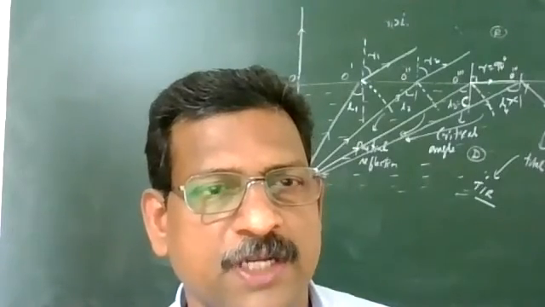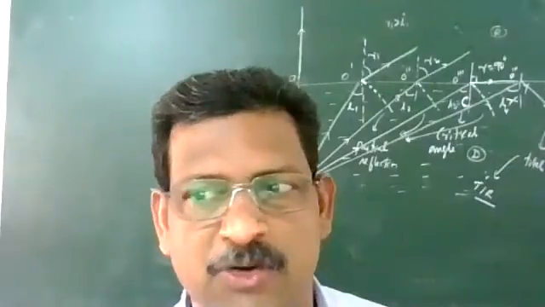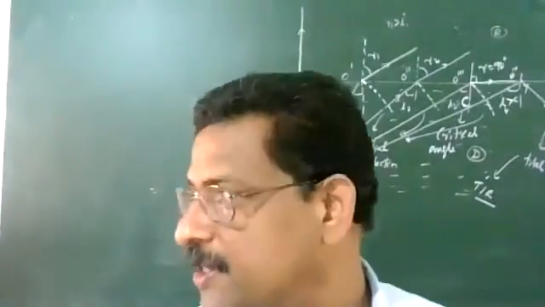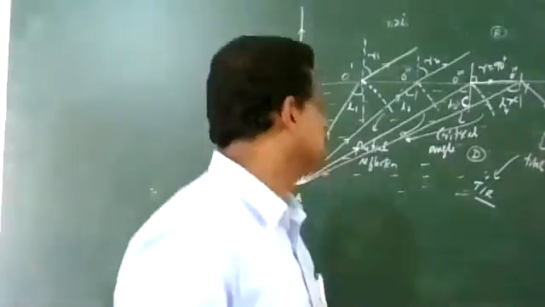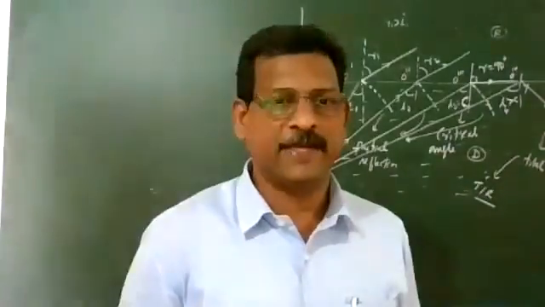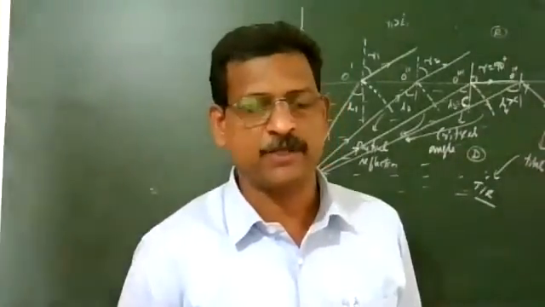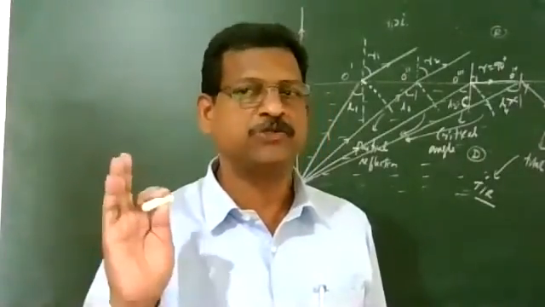It is the angle of incidence in the denser medium at which the angle of refraction in the rarer medium is equal to 90 degrees. How is this related to refractive index? That equation we have to make. So what is the condition for undergoing total internal reflection? Two points you have to remember.